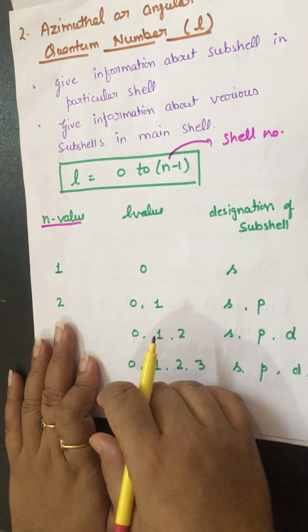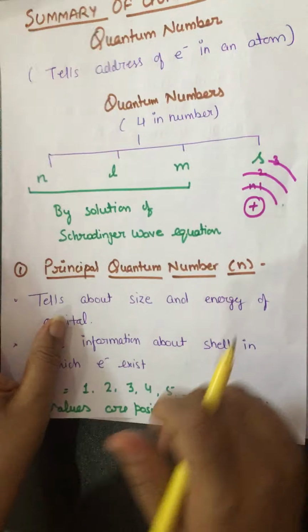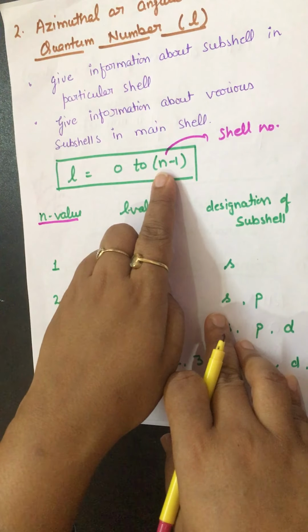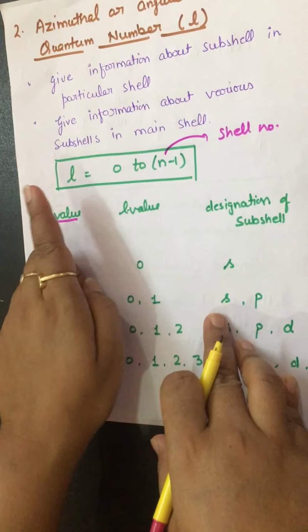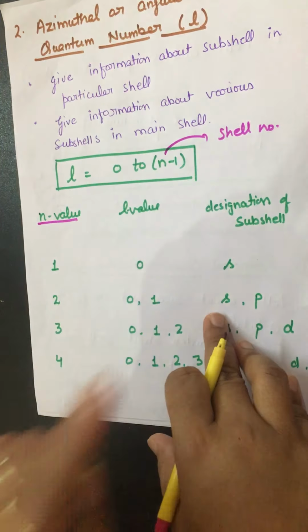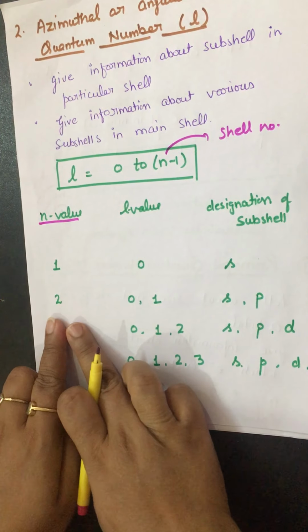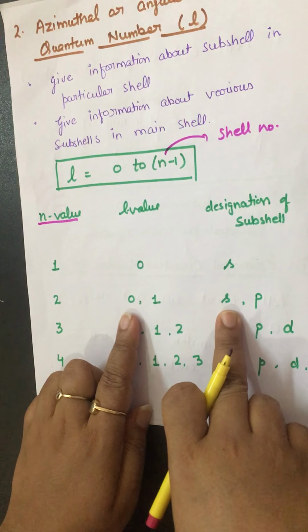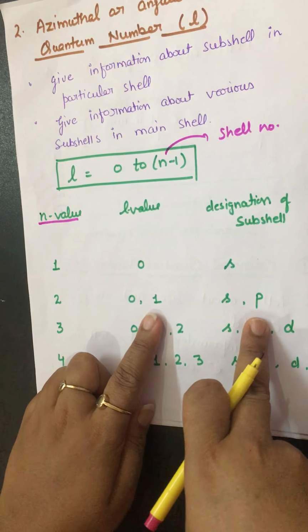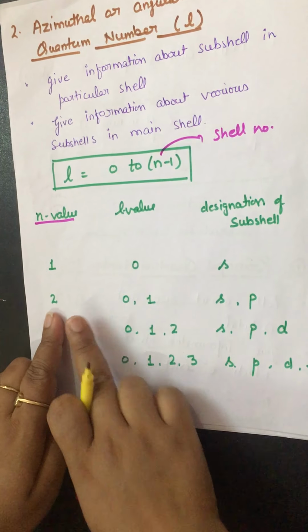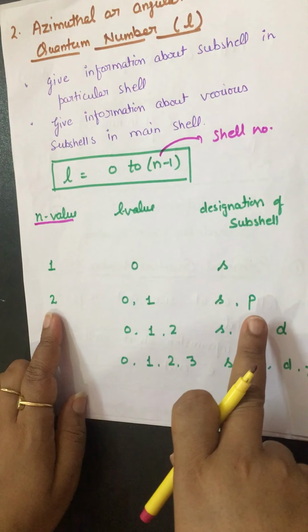If we come to the second shell, n value is 2. If I put n value 2, 2 minus 1 comes out to be 1. So values of l will be 0 to 1. It means 0 and 1 both are possible. For the second shell, how many subshells are there? 2. For 0, you will say s subshell. For 1, p subshell. It means the first shell has only one subshell, and the second shell has two subshells, s and p.